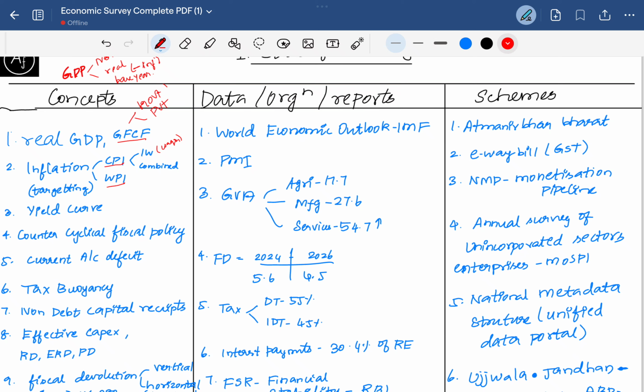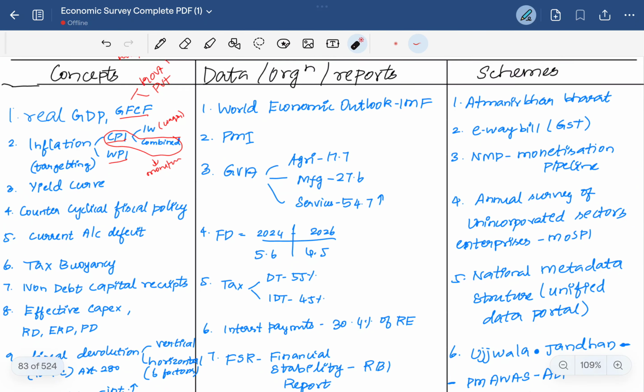Then the combined CPI is used for monetary terms. Then inflation targeting is the macroeconomic target which the RBI monetary policy committee fixes, that is 4% plus or minus 2, where 4% is the ideal inflation rate.